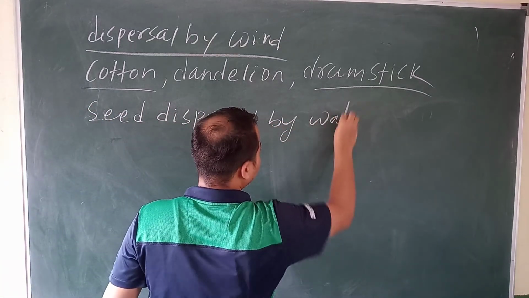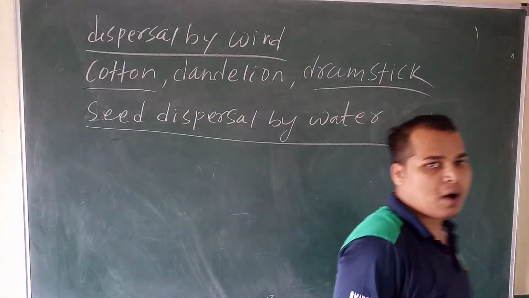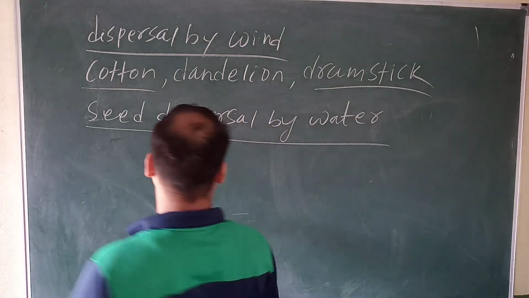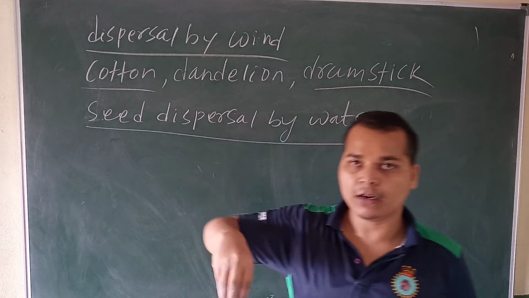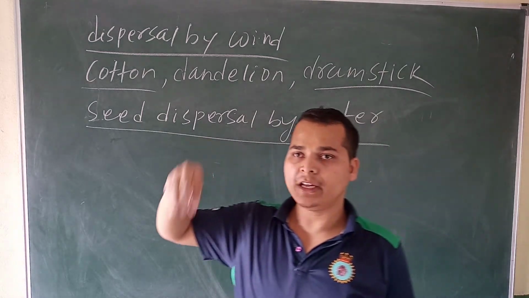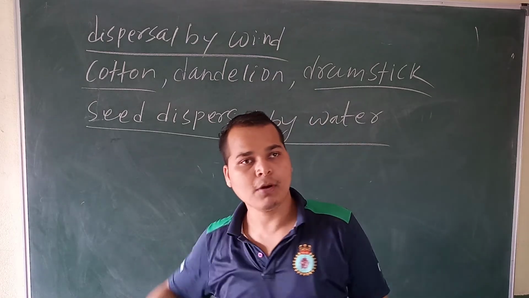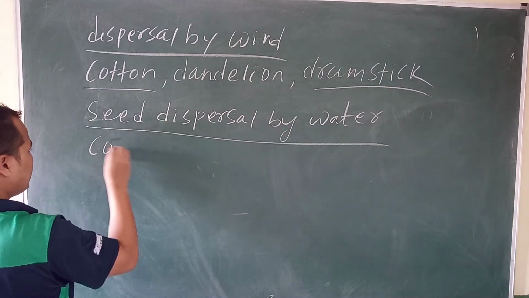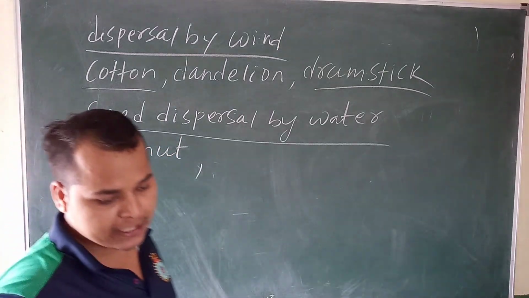Tell me which seeds are dispersed by water. Already we know coconut. The coconut tree especially grows on the bank of the river. When the coconut is ripe, it falls down on the water, and it will be transported by the water from one place to another place. The first example is the coconut. Any other example?